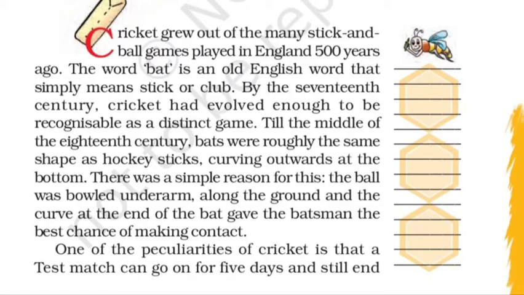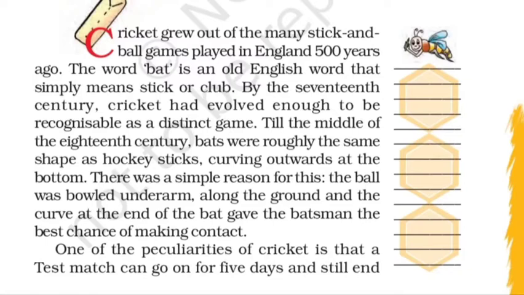there was only one simple reason for this. The ball was bowled underarm. Okay, you all know how the bowlers bowl. They take a run up and they bowl it. Their hands go high in the air, and through that they deliver the ball.